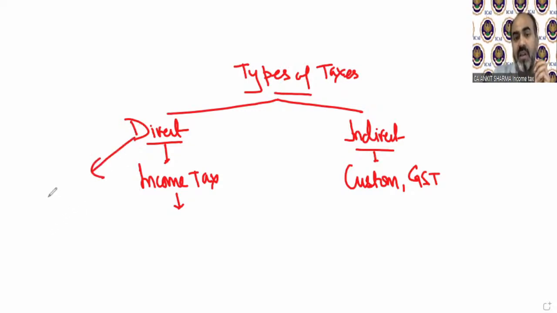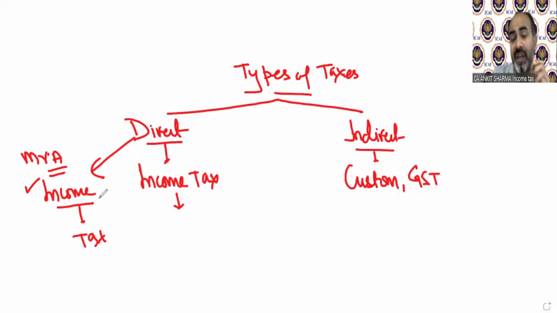Direct tax means the person who earns income needs to pay tax. That means the person who is earning the income is the only one who needs to bear the burden of tax. For example, if Mr. A is getting salary, if Mr. A is getting some income, then who needs to pay tax on this income? Mr. A needs to pay tax on this income. If I am earning some income, then I need to pay the tax upon that income. So that is directly imposed upon the person who bears the tax. That's why it's called direct tax.